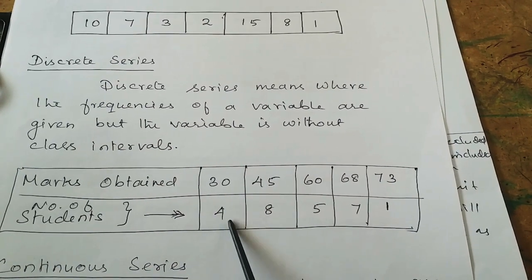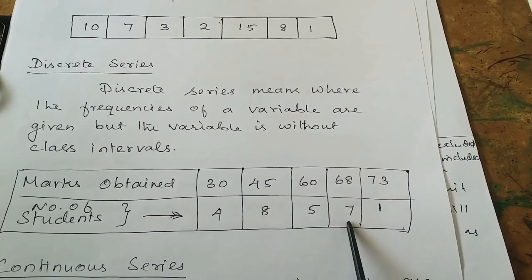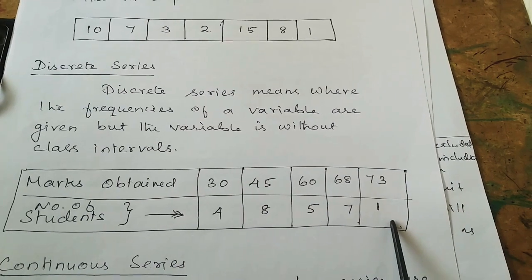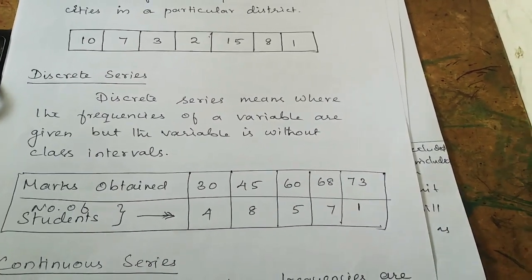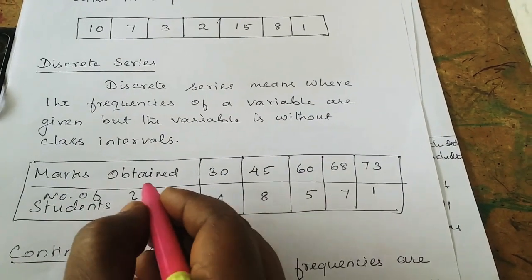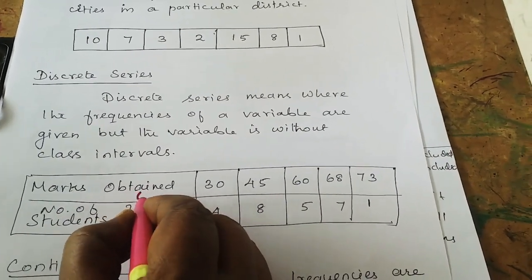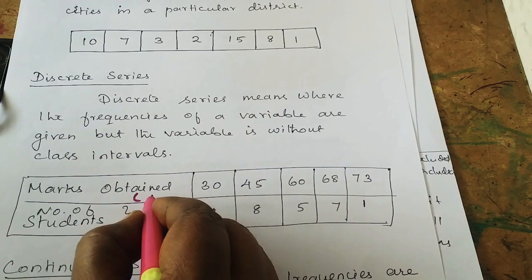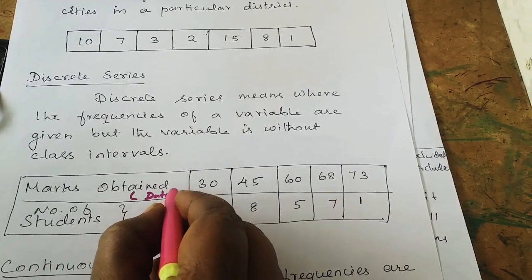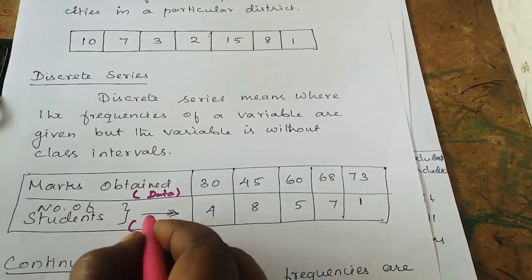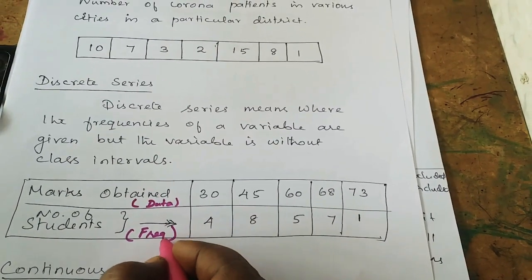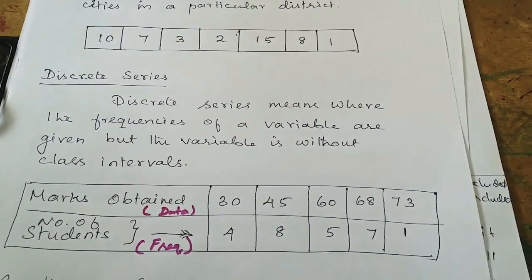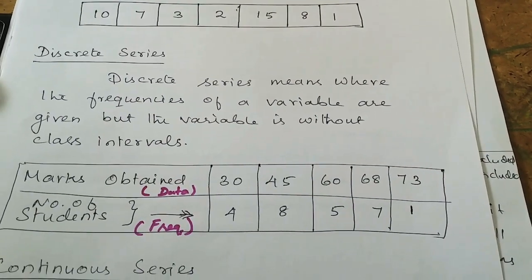Here the number of students are given. 4 students got 30 marks, 8 students got 45 marks, like that. Here 30 occurred 4 times, 45 occurred 8 times. It means 30 marks were scored by 4 students, 45 marks were scored by 8 students, like that.